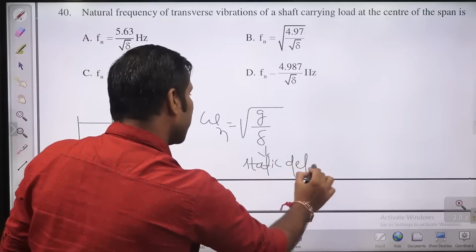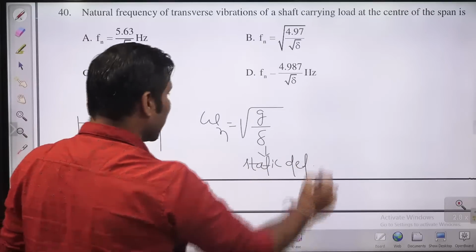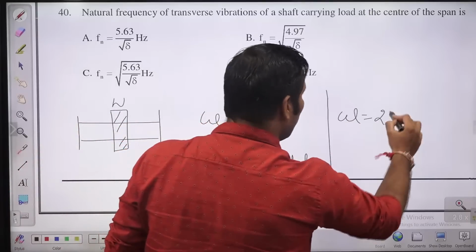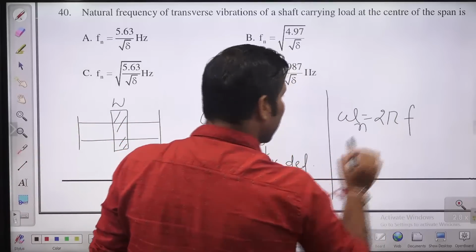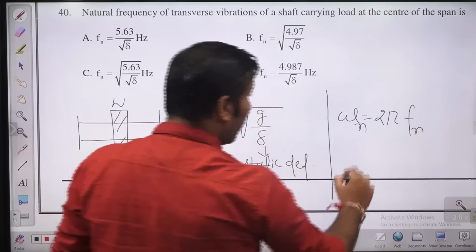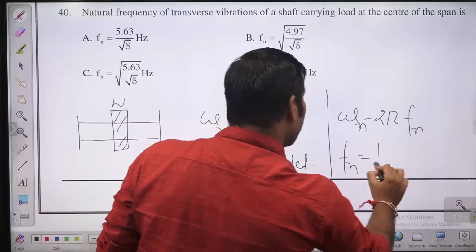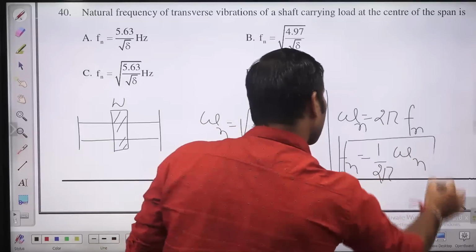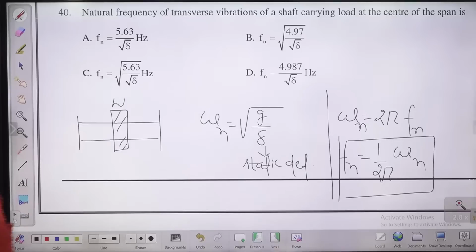You know guys, the relationship between omega and f: omega equal to 2 pi f, where omega is the angular frequency in radian per second and f is the frequency in hertz. So Fn is nothing but 1 by 2 pi omega n. He is asking you this particular frequency.